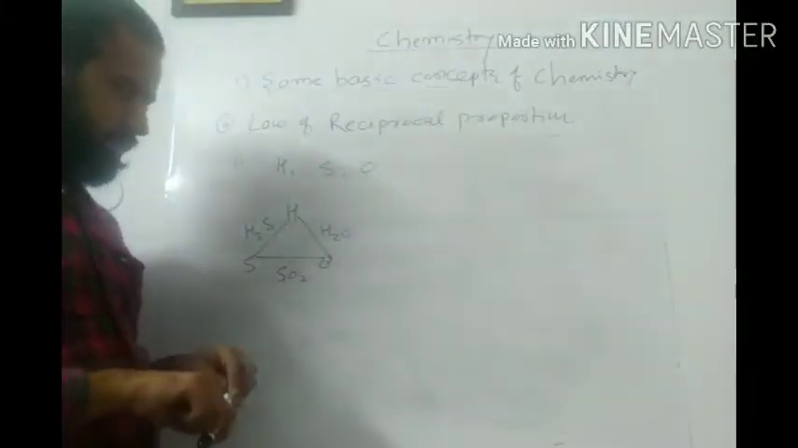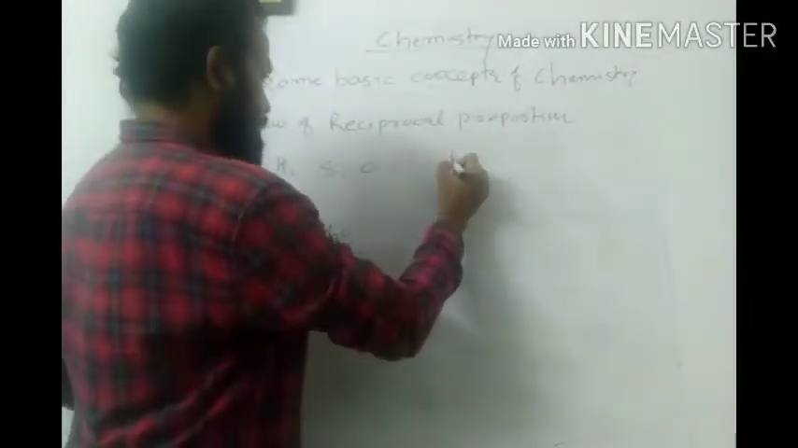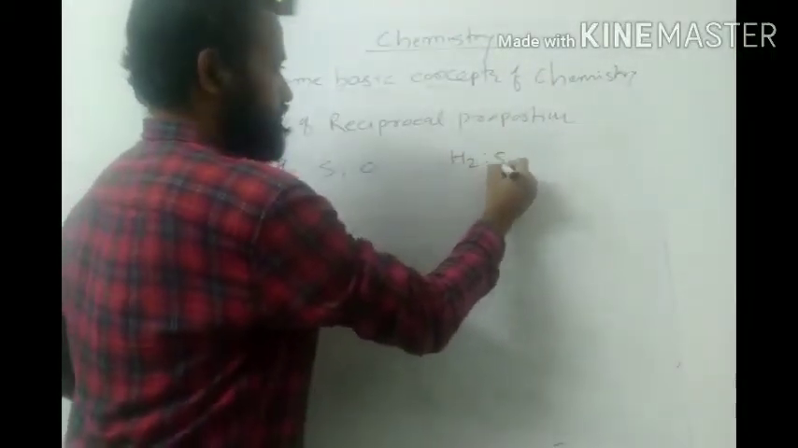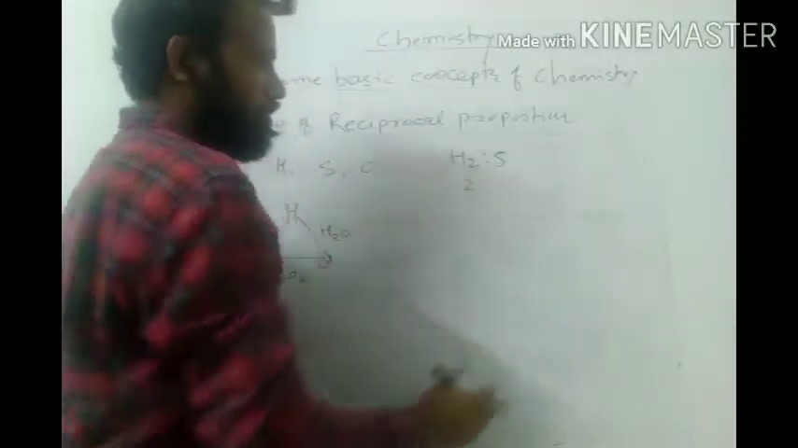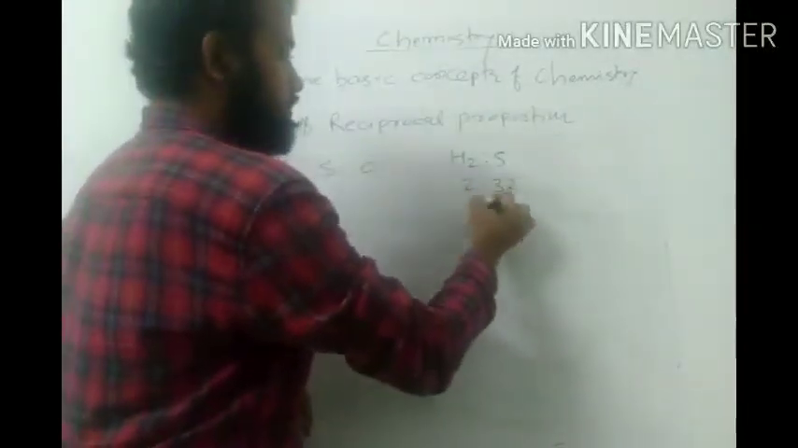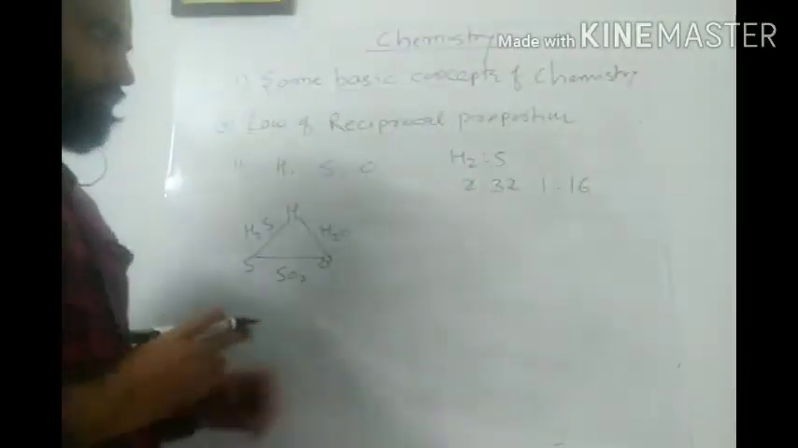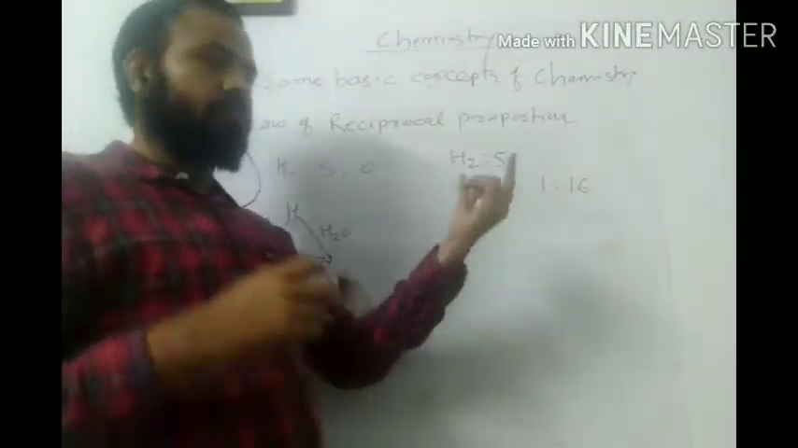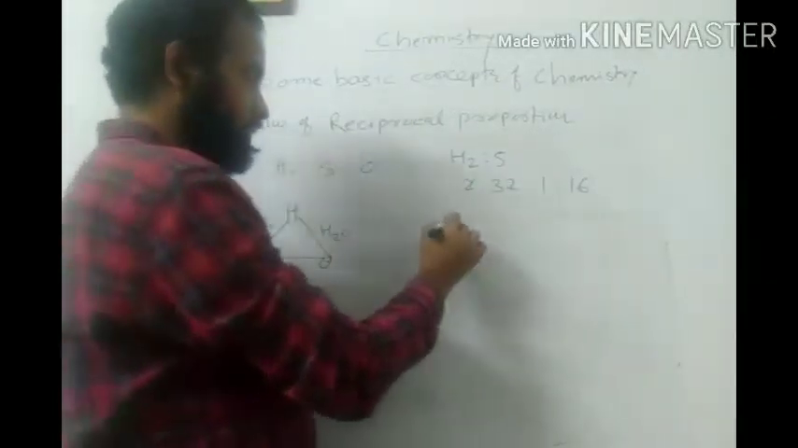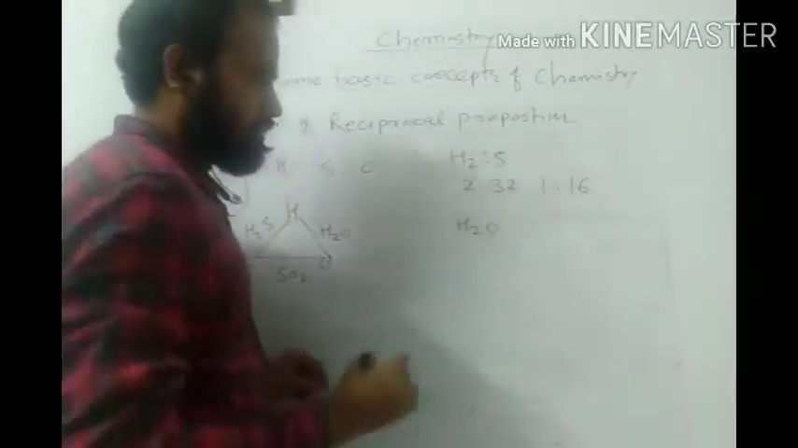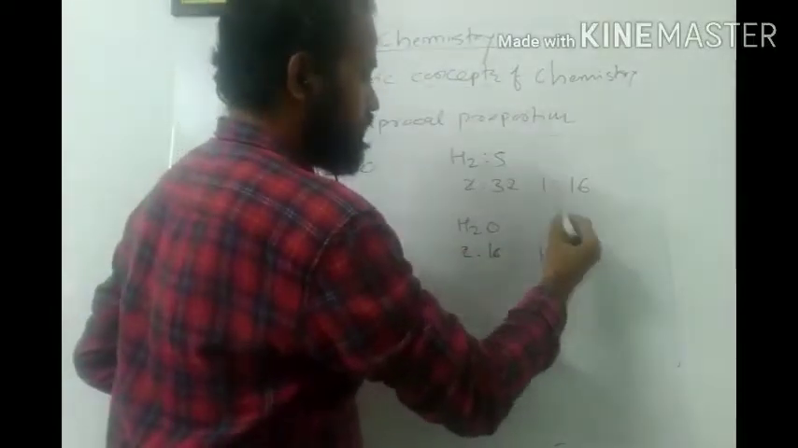Okay, so in this example, if you take the ratio of, let us say, hydrogen with sulfur, so here 2 is to sulfur is 32, so it becomes 1 is to 16, isn't it? I'm taking the ratio of atomic masses, or I'm considering the ratio by weight. For example, when hydrogen combines with oxygen, again this will be 2 is to 16. If I simplify it, I will get the ratio 1 is to 8.